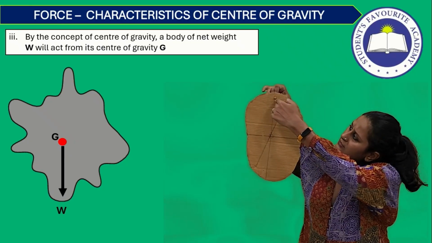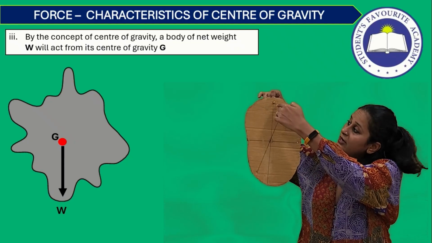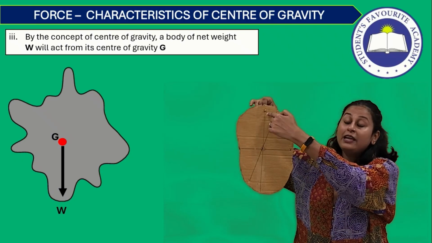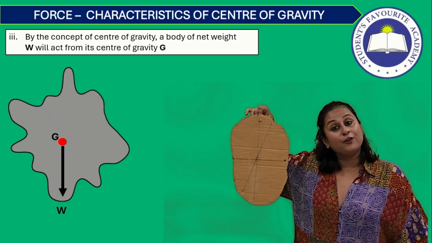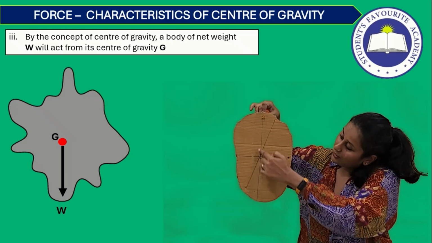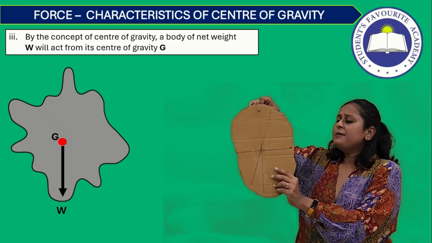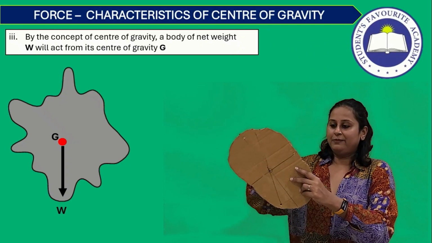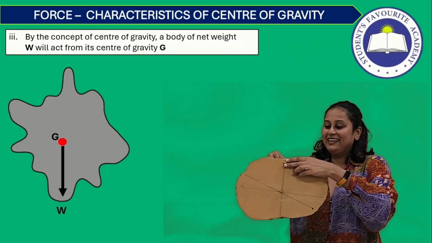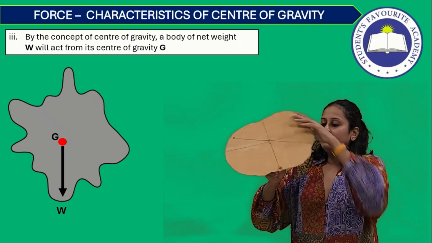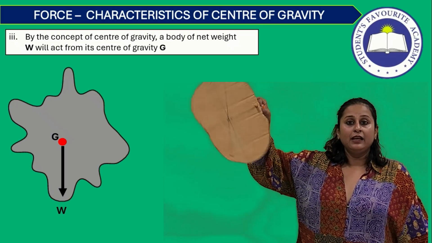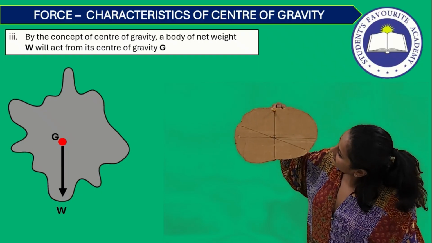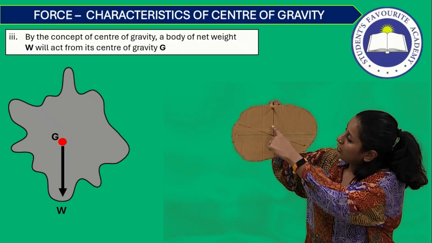So now, when I leave it like this, see, it comes to rest at a certain point, right? I am drawing a straight line from here downwards towards earth. So I am drawing a line perpendicular to the surface of the earth. So this is my first line, alright? Similarly, I have taken another random point and try to take it at the extreme. You can try this at home. So this is another point. Now here also I have made the body free. Now let's see. It has come to rest. So I am going to draw a straight line.